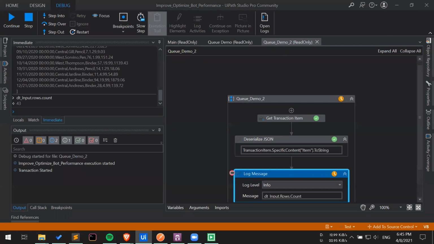So the setting up of transaction status is pretty similar. Why? Because in order to set the transaction status, you don't need specific content data. You need the transaction item object, or the queue item object. So the queue item object is going to be the same.